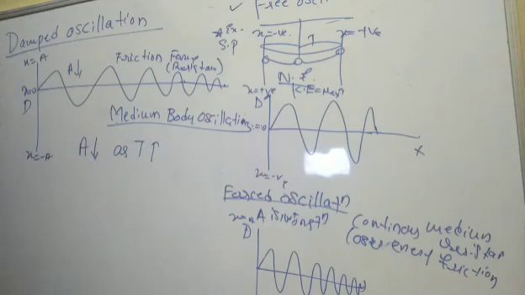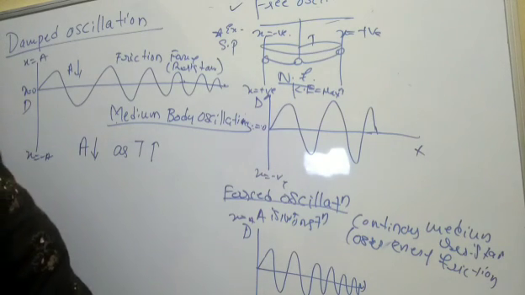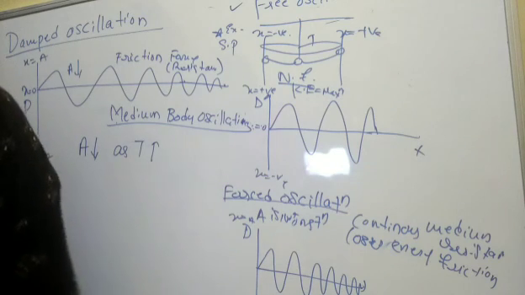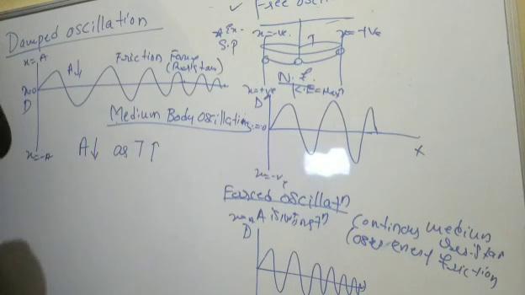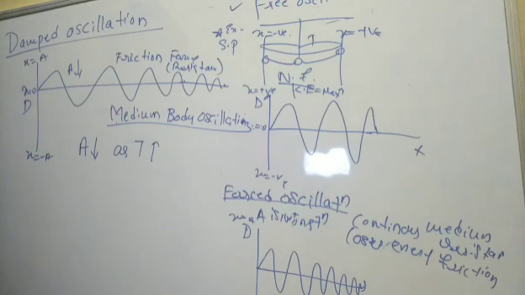And there are two more types, angular simple harmonic motion and its differential equations, which will be discussed later, but not as sensitively as the topics already discussed.